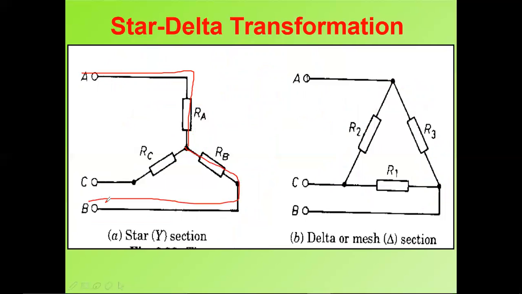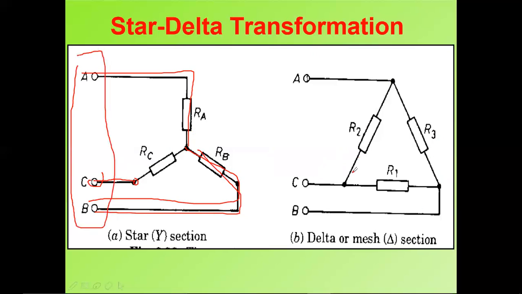You are just taking one connection outside, that's it. You can't give connections in the inner part of the machine, right? You should take the connection at the outlet, meaning the terminals. You should take the terminals outside, and only then can you give the supply or draw the supply from it. That is the reason you should not put C here. You should take C outside. Like that you should mention A, B, C.